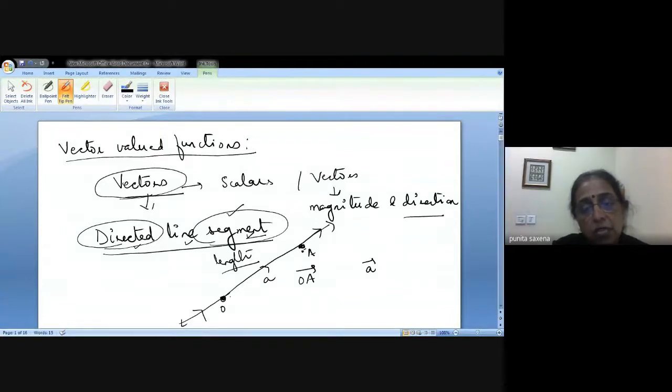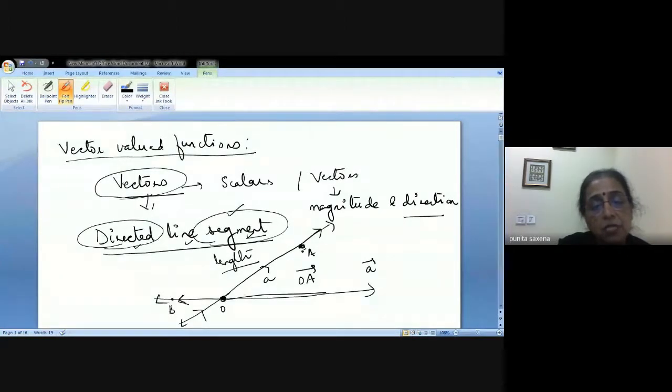You change direction, you get a different line. On this line, you pick up a line segment, say in this direction. You reverse the direction. Say I call this B. Maybe along this line I am measuring in this direction.